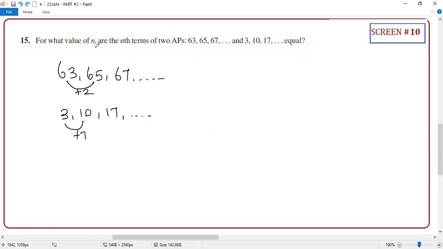They are saying, for what value of N are the nth terms equal? It is running, and at some place both terms will be equal. The values will be equal, and you need to find it. Clear? How to approach this? Can anyone tell me?